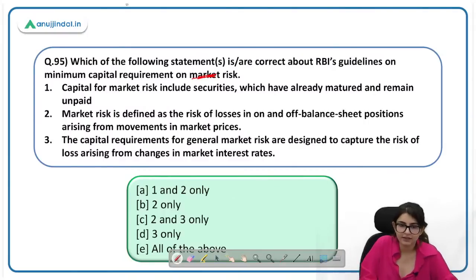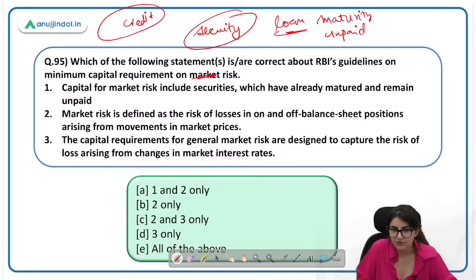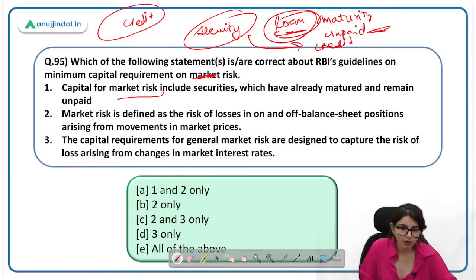See, credit risk की हमने अभी बात करी थी. When the borrower is unable to pay, so in case we have any security, तो हमें ऐसे लोन से आई है जिसका जो मच्योर हो चुका है, राइट, और अनपेड है. In that case वो जो risk है that will be under credit risk. Why? Because it is unpaid, right? So वो credit risk के अंदर आएगा, not for market risk, right? So this statement is incorrect.